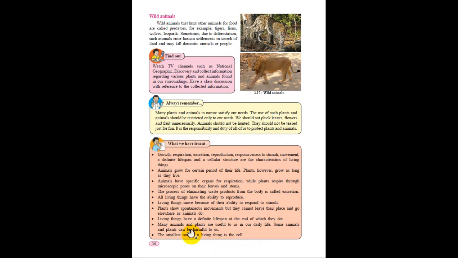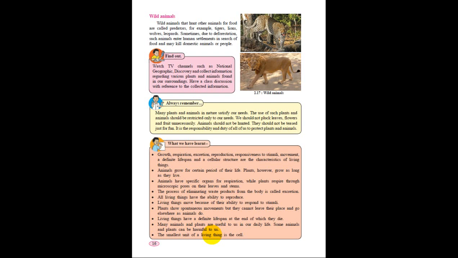Many animals and plants are useful to us in our daily life. Some animals and plants can be harmful to us. We just discussed that some animals and plants are very useful to us. For example, fenugreek, methi seeds, and lots of herbal and medicinal plants are very important for our medicines. Some animals are also used for transport or kept as pets, which is very important to us. While some animals or plants are very harmful. For example, cockroaches are very harmful for us. They cause infection, and some plants, like dhatura, are poisonous in nature.